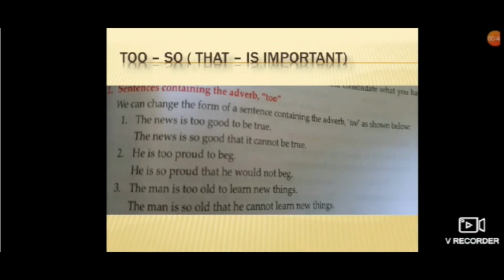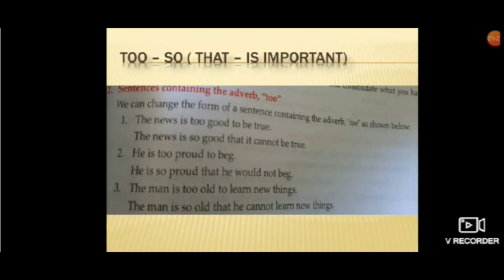He is too proud to beg. Now here in the sentence, we can see that the sentence is talking about present or something that will happen in future as well. It's almost making a statement that okay, it's done in present, it can also be done in future. So he is so proud that he would not beg. So here the sentence can be either in present tense or in future tense. That's why we will use here would not in place of cannot.